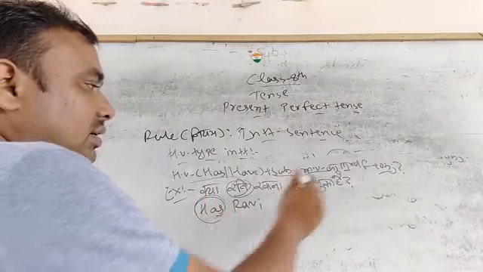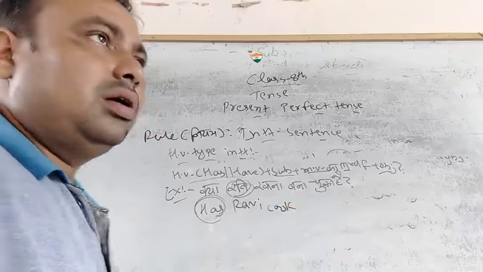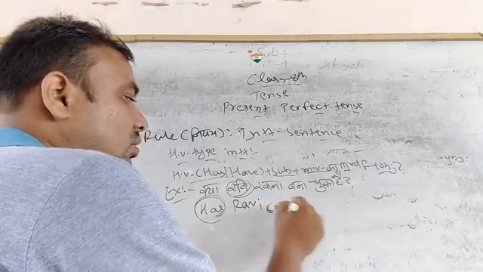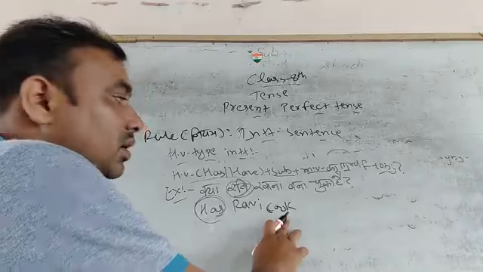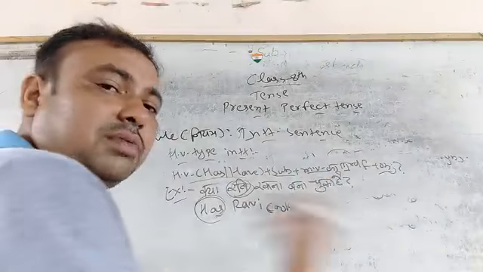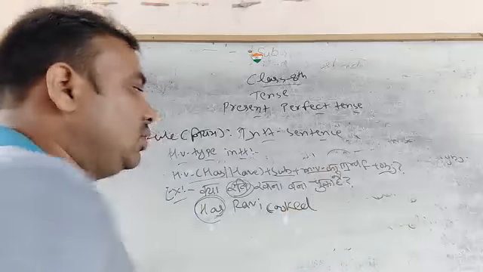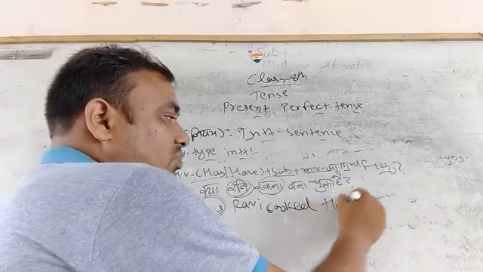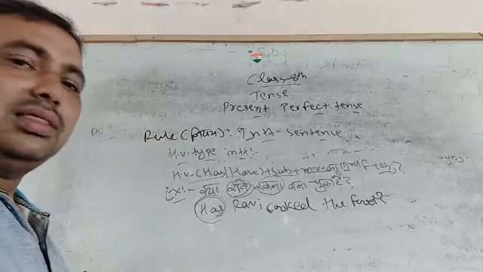तो has रवि. Then बनाना, cook, in the sense of खाना बनाना, we put cook, but we put cook in the third form of the main verb. What is the third form of the main verb of cook? So cooked. So has Ravi cooked? What cooked? The food. It is an object, and question mark. ठीक है? तो ऐसे बनेगा.